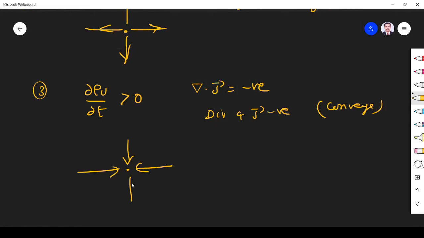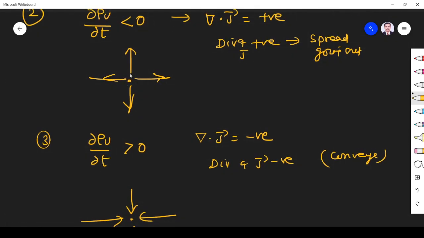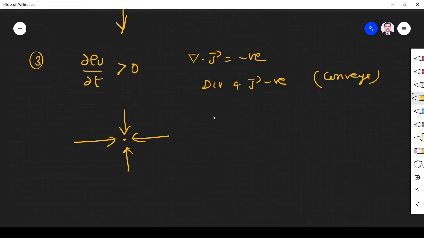Here ∂ρv/∂t is greater than 0. If something is coming out of the region, there is something inside to spread it. For example, if smoke is coming out of the region, there may be something inside which is creating smoke. So there is a source here. If everything is going inside, there must be something to collect it, like a sink. So it is a sink.